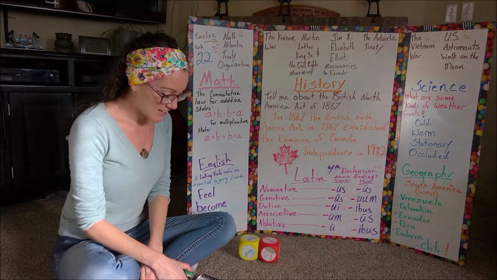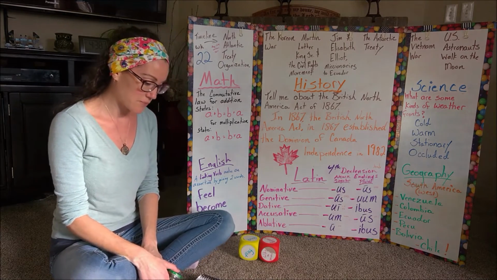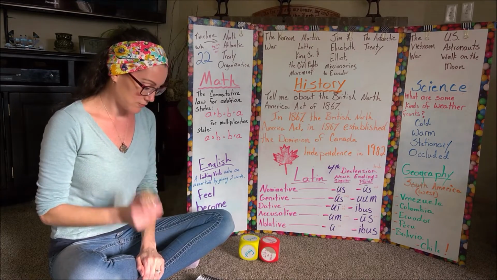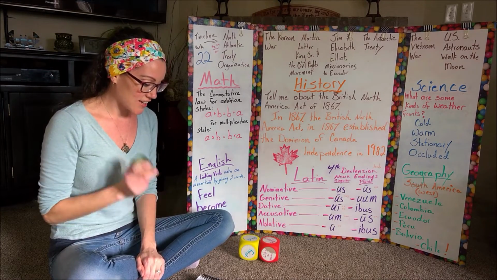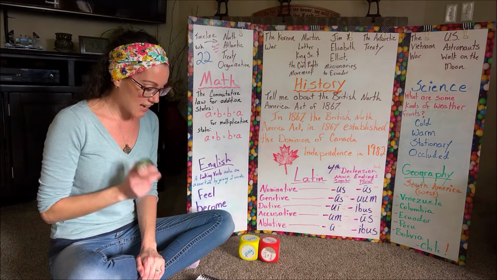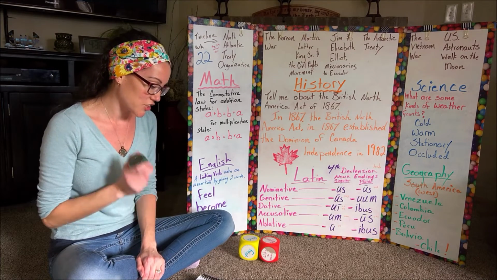All right, history. Tell me about British North America Act of 1867. In 1867, the British North America Act established the Dominion of Canada. The Canadians gained total independence from Britain in 1982.